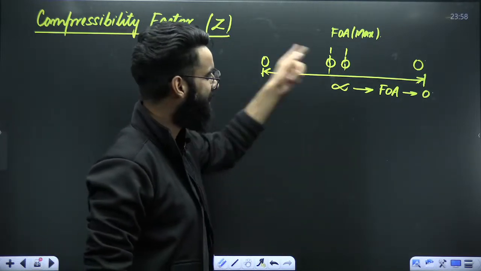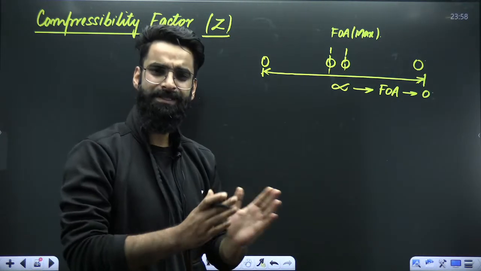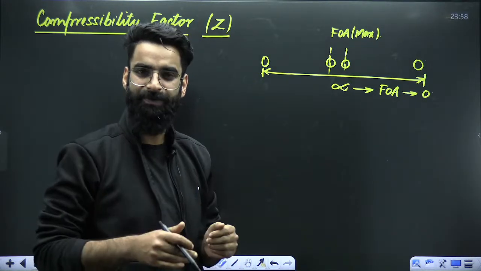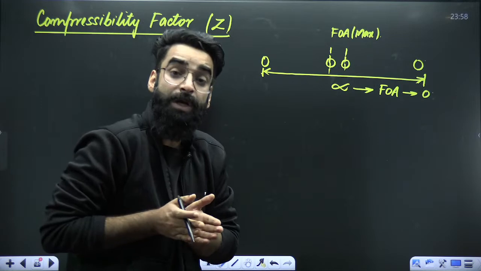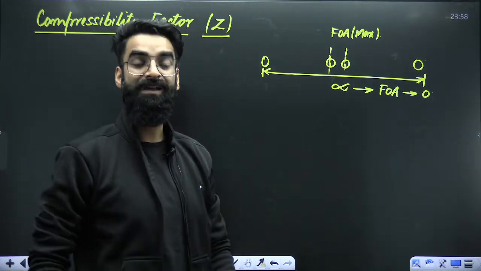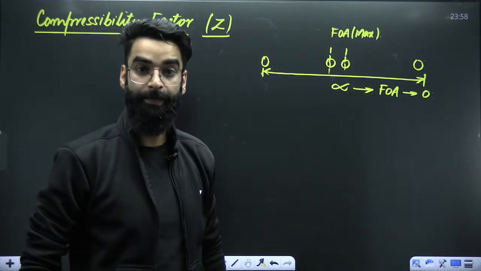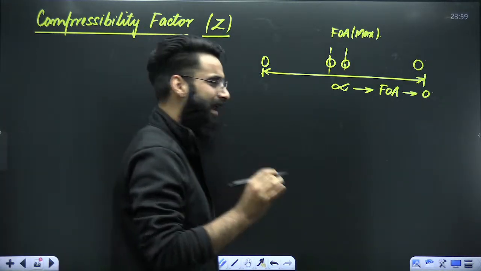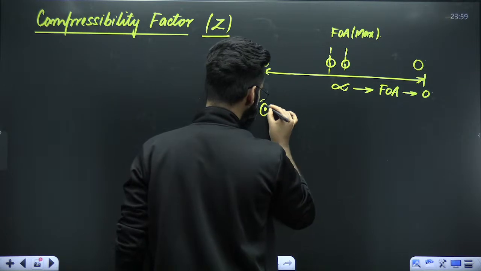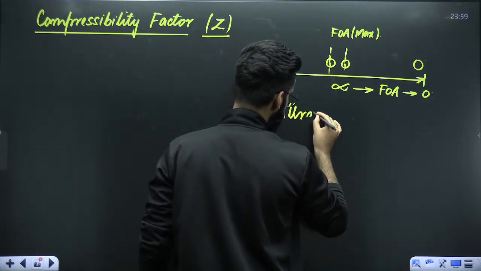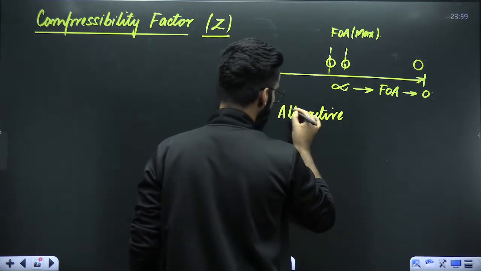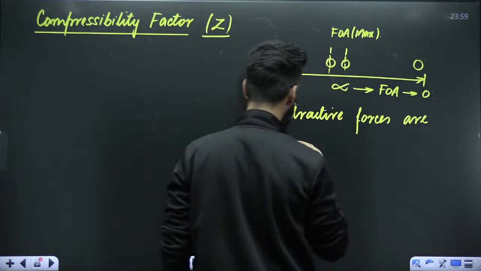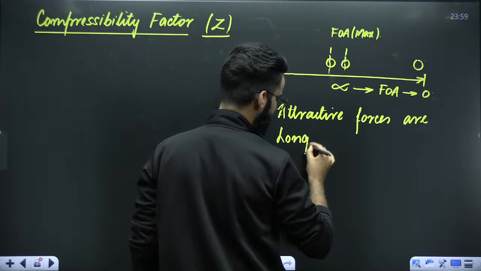So what is the point of telling you all this story? The point is, when the molecules were far, attractive forces were existing between them. When the molecules are very close, repulsive forces start to exist between them, right? So can I generalize one simple statement? Attractive forces are long-range forces.